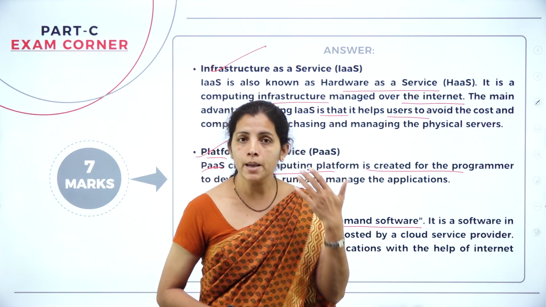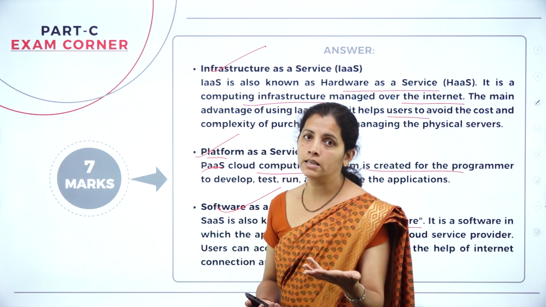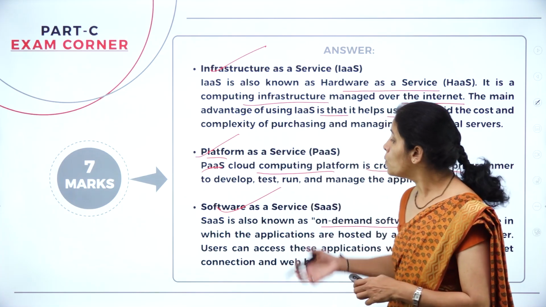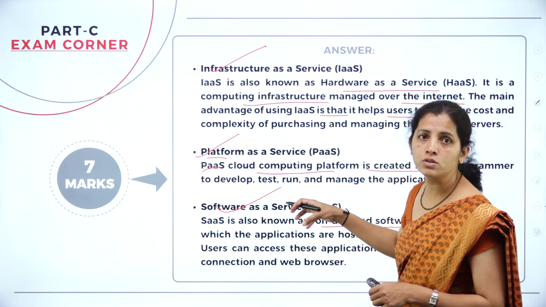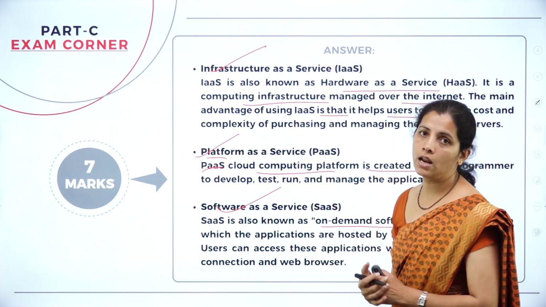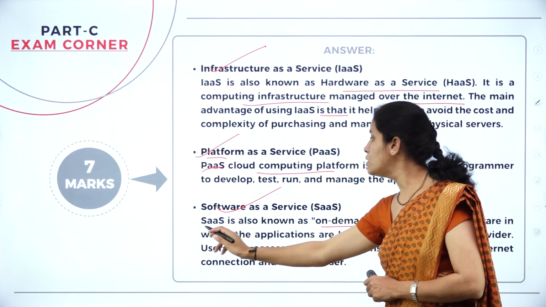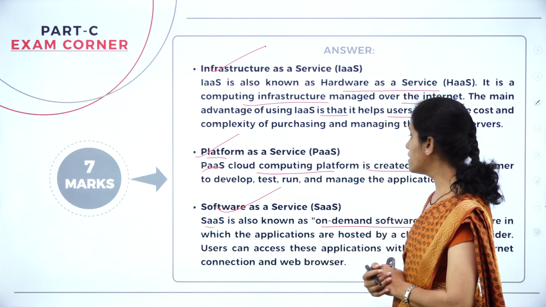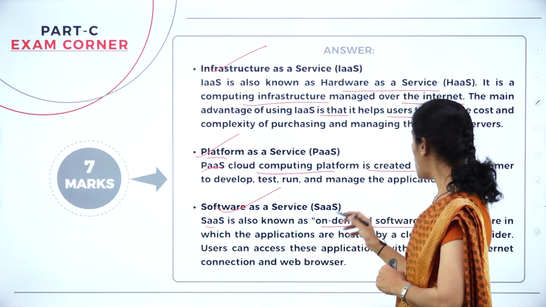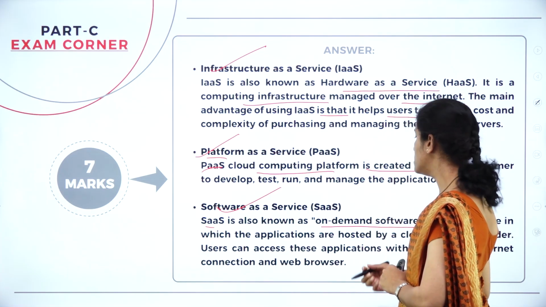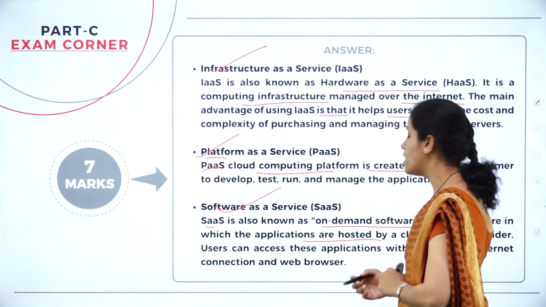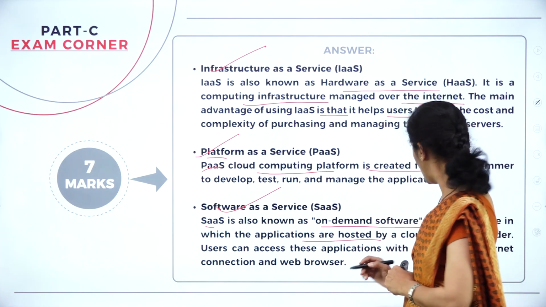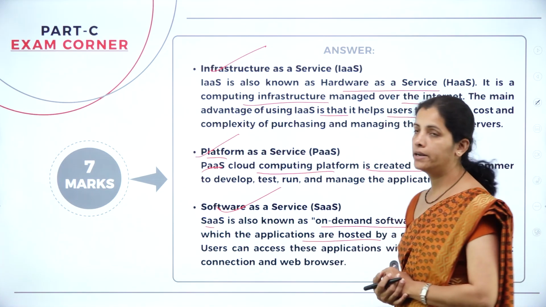I can demand the software, that is nothing but whatever software I want, I can get those software in our cloud computing. So software as a service is known as on-demand software. It is software in which applications are hosted by a cloud service provider.